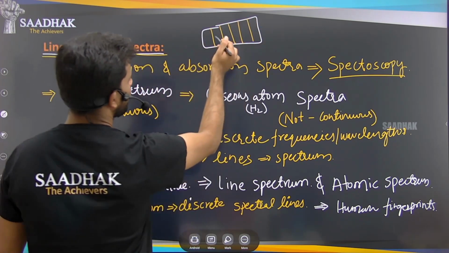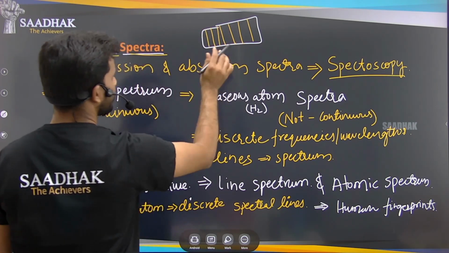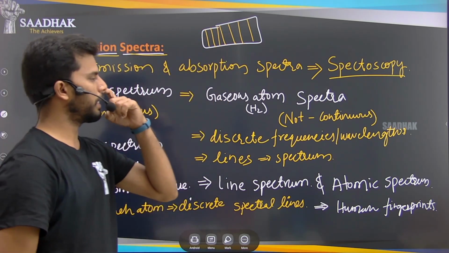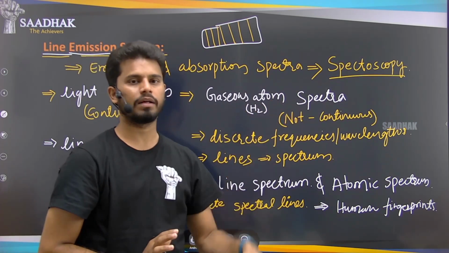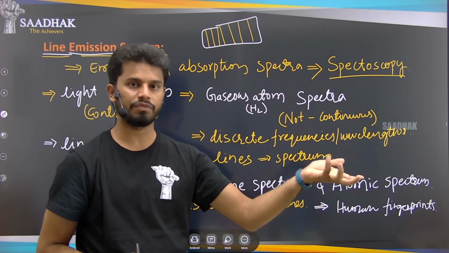So with this same gap, the spectral lines of any matter... like you have gone into the study of some matter, and you don't know what the atom of that matter is, right?